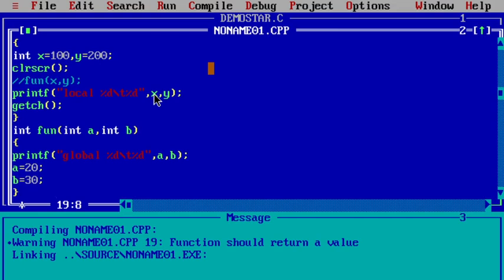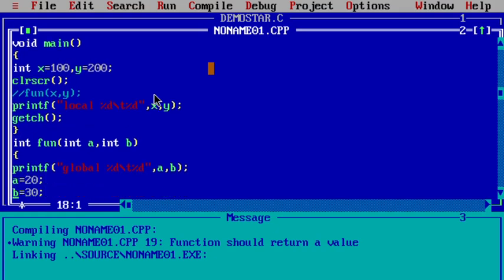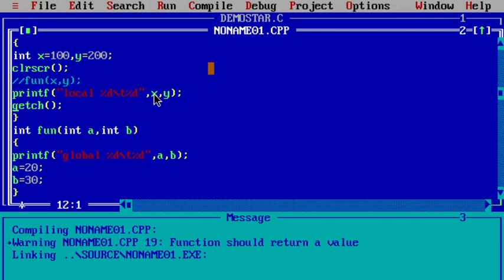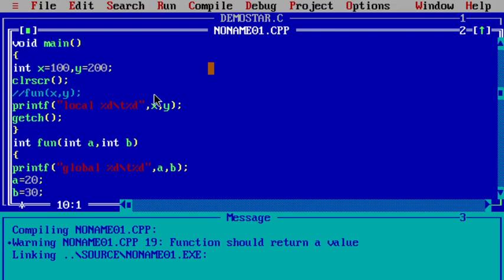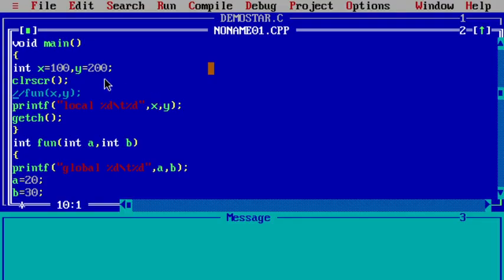What does it display? Control goes to the main's local variables, x and y, so it prints x and y. But here is a function where we are using x comma y, and you cannot use it here, right? Because I made it a comment, it is not going to be executed. Then only one line prints, that is, your local variables are 100 and 200. It displays 100 and 200 as local variables.